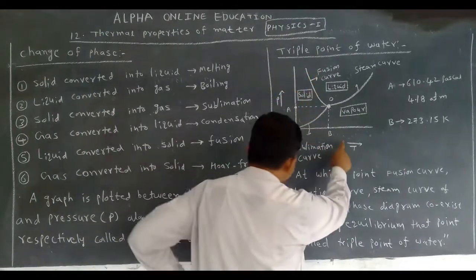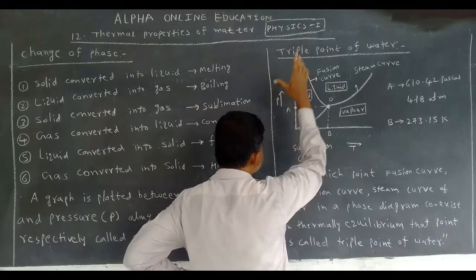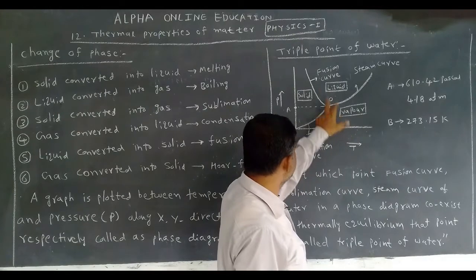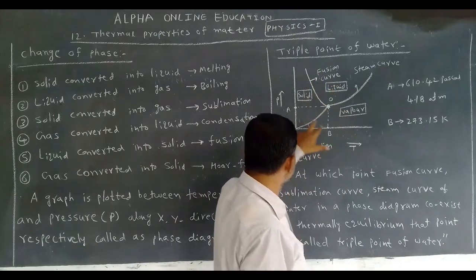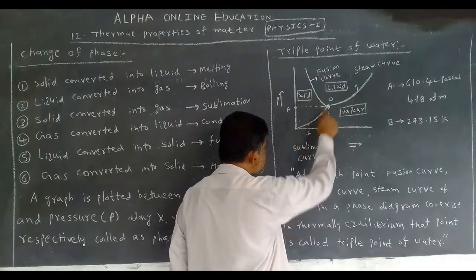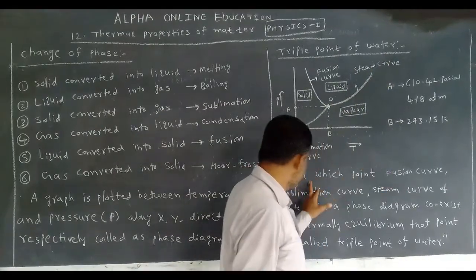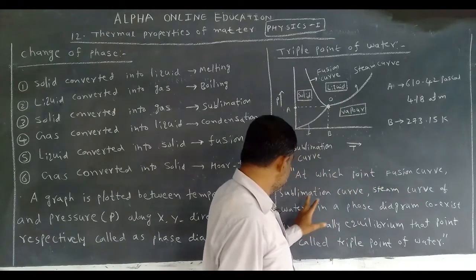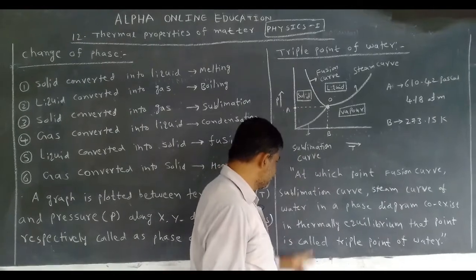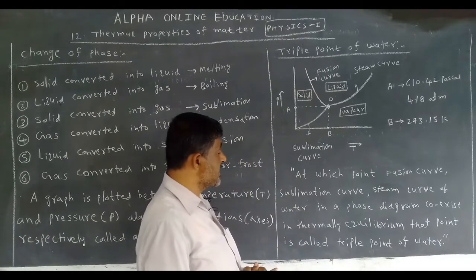Okay, now the phase diagram is this. Along the x axis is temperature, and along the y axis is pressure. This is the point at which the fusion curve, sublimation curve, and steam curve of water in a phase diagram coexist in thermal equilibrium.